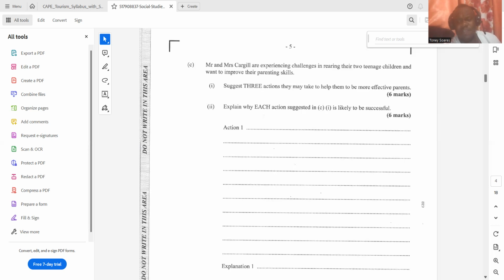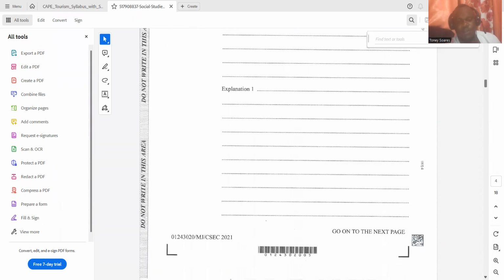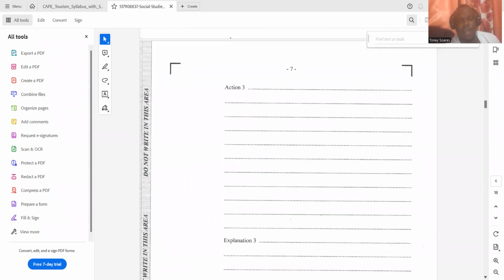I believe that is going to be effective because parents and children hold divergent views and sometimes clash and create conflict. Teenagers are a special kind that you have to deal with, so you have to have certain skills in order to effectively deal with them and cater to their needs. Very good. All right, next question.